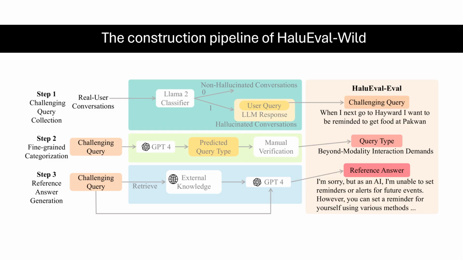This diagram outlines the HaluEval-Wild pipeline. Challenging queries are filtered and categorized into types like inappropriate content and beyond modality interactions. Reference answers are generated with GPT-4 and hallucination rates are then evaluated to assess the reliability of different LLMs.